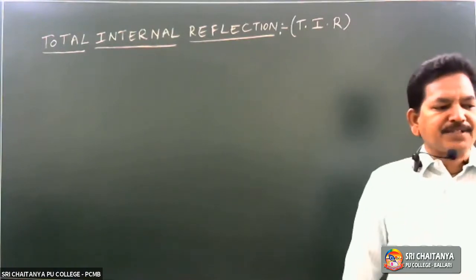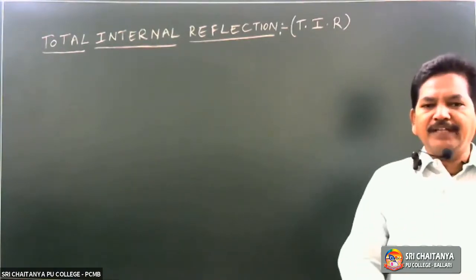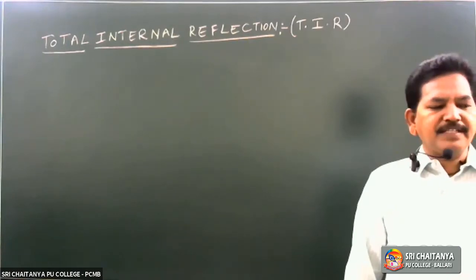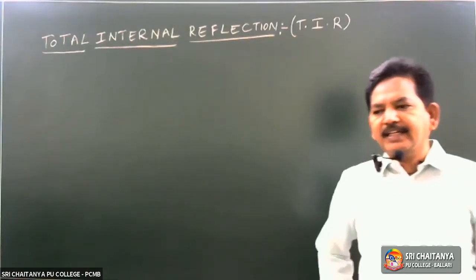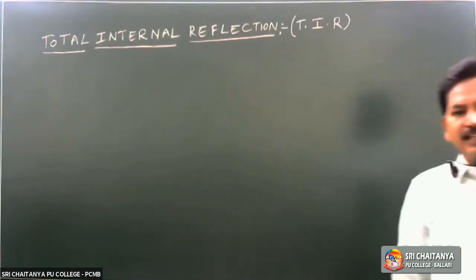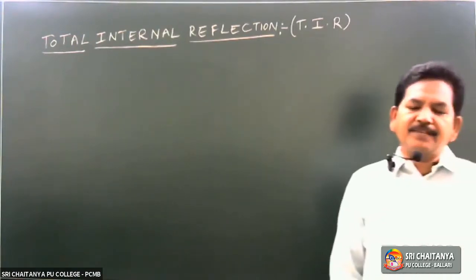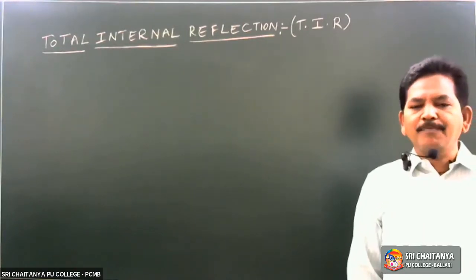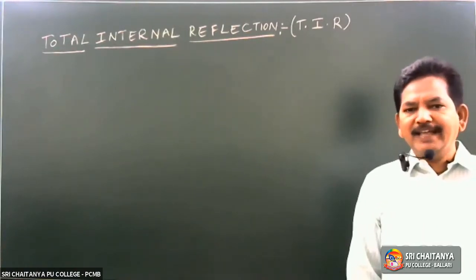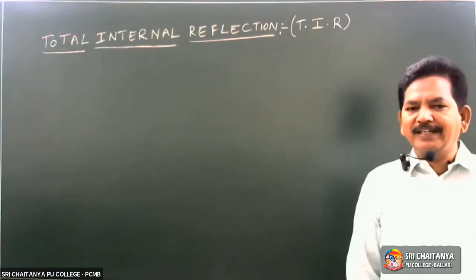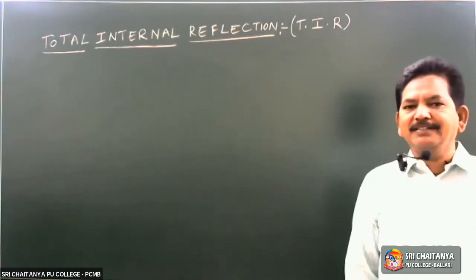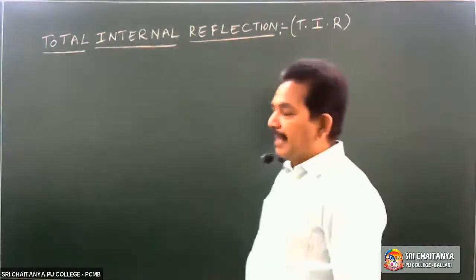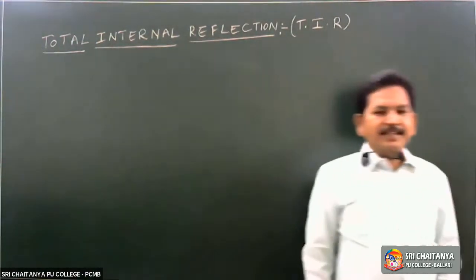Now the light ray is traveling from diamond to air, denser to rarer. If the angle of incidence is greater than the critical angle, then total internal reflection will take place. The light ray will never come out of the diamond. It will be reflected inside the diamond. Total internal reflection. That's why the diamond glitters.